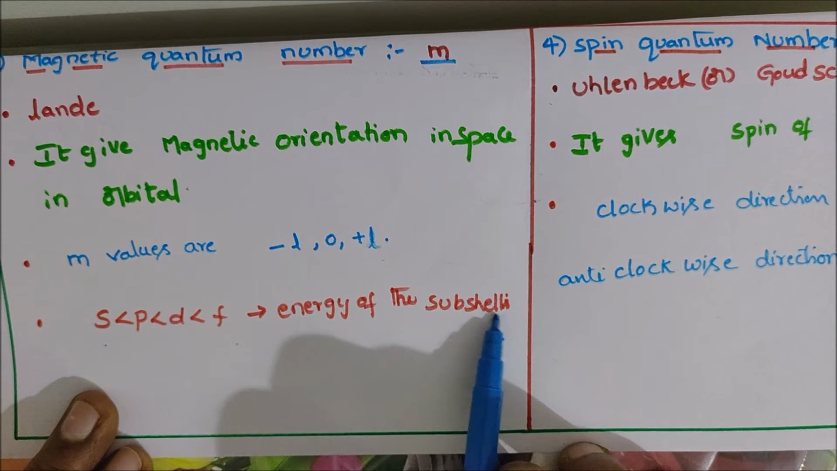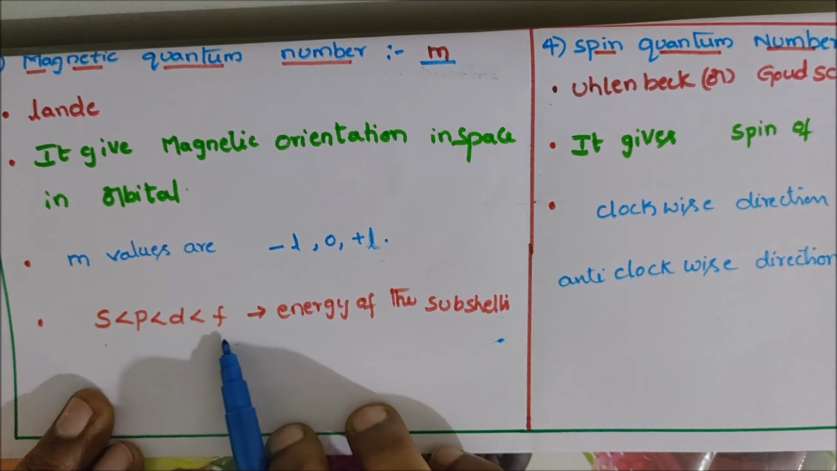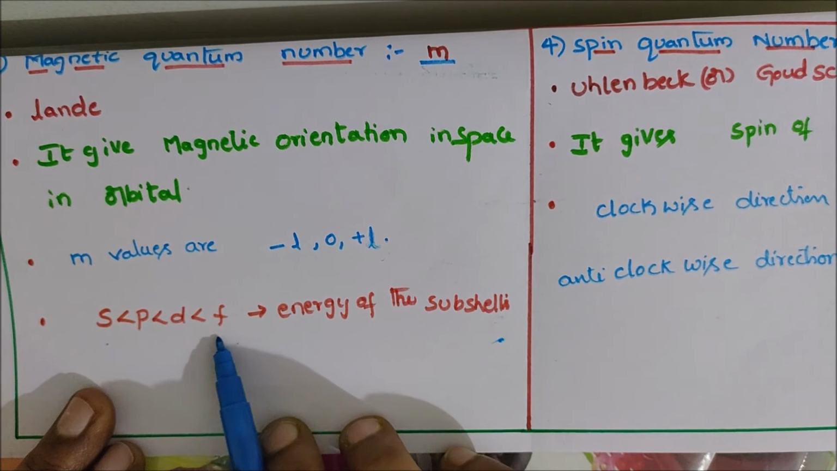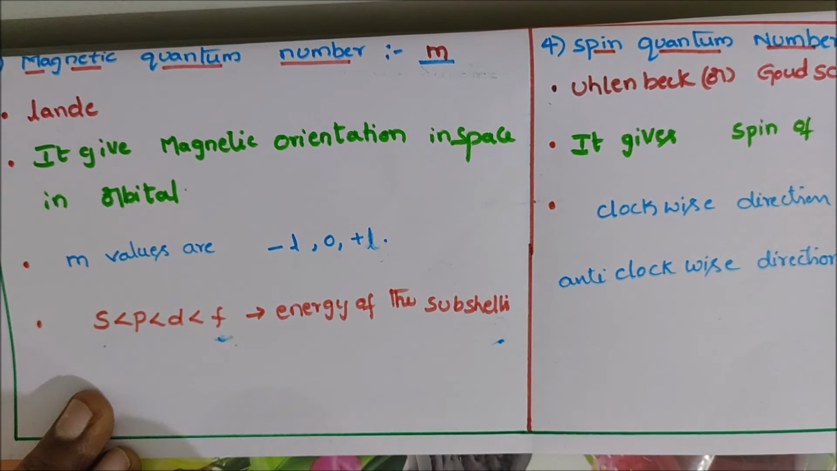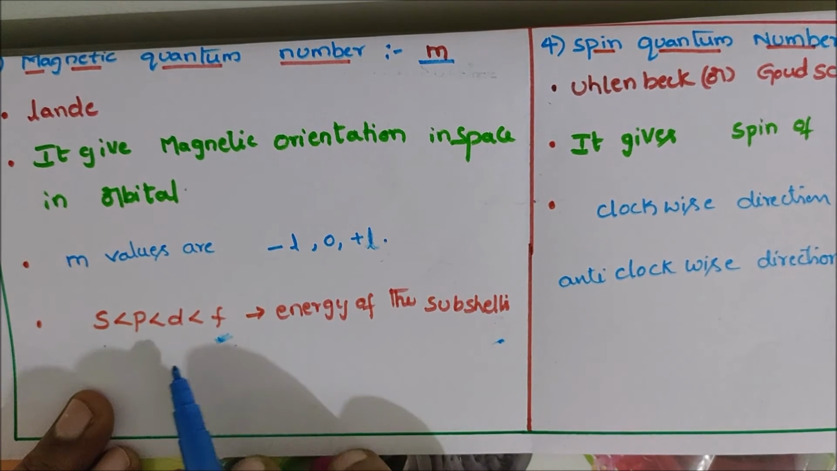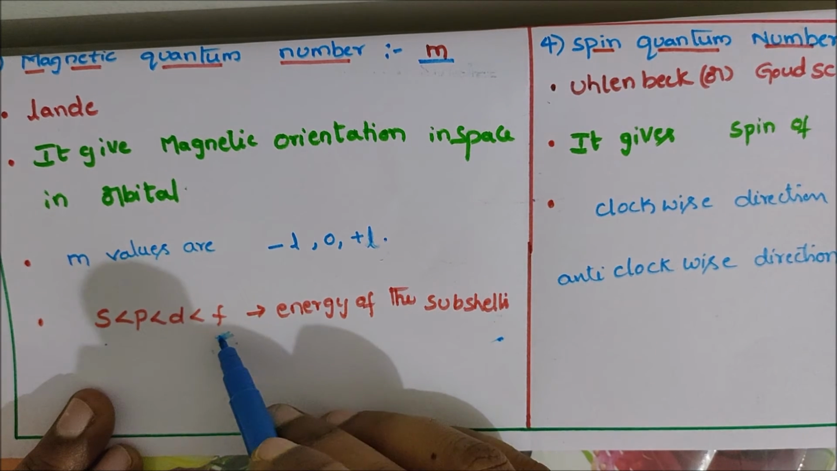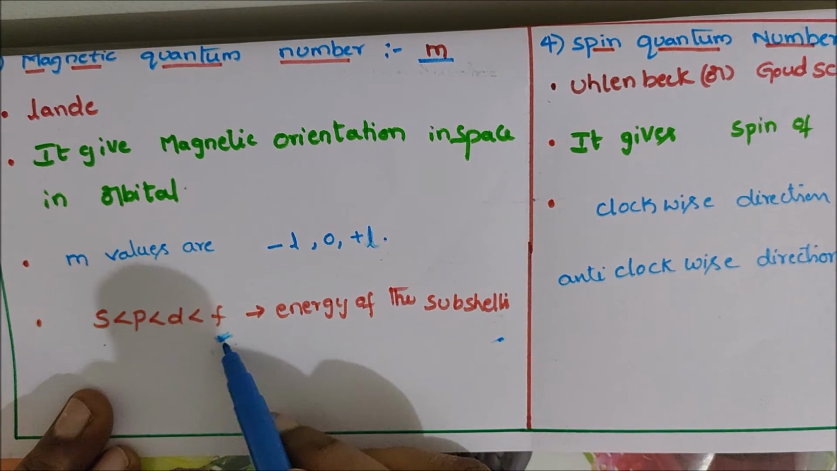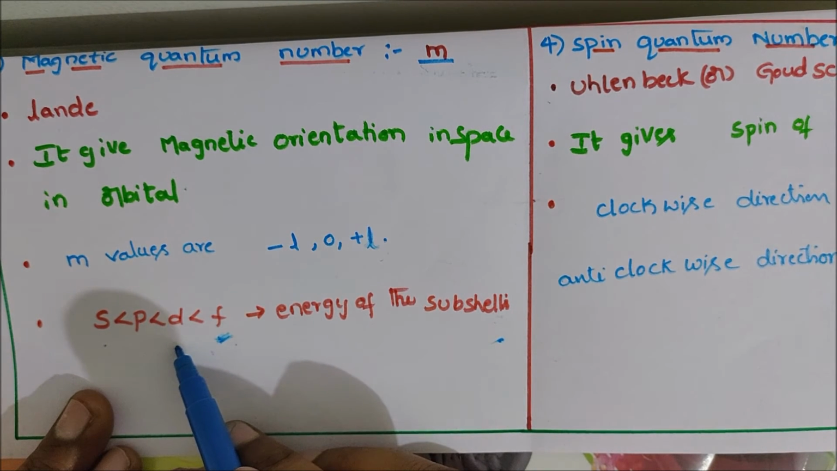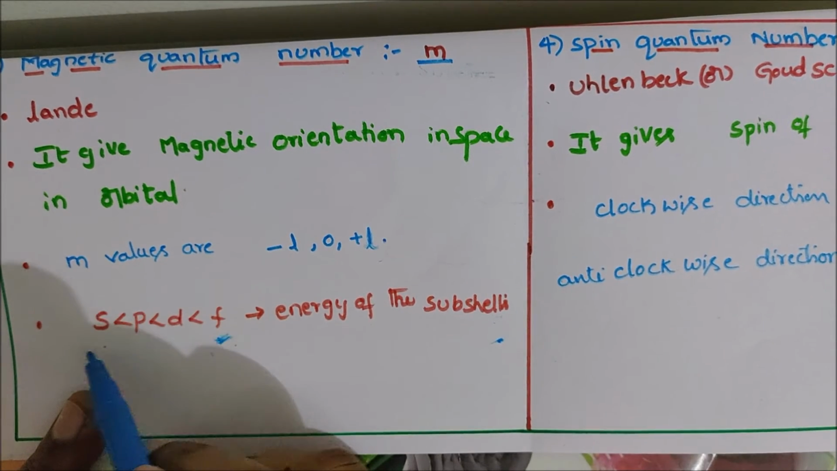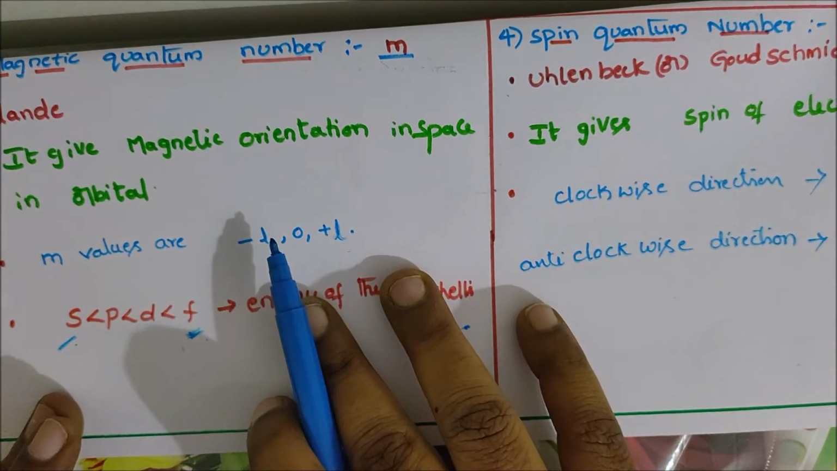The energy of the subshells follows the order s less than p less than d less than f. So the f orbital has very high energy, higher than the d orbital. The d orbital has higher energy than the p orbital, and the s orbital has the least energy. This is the magnetic quantum number.